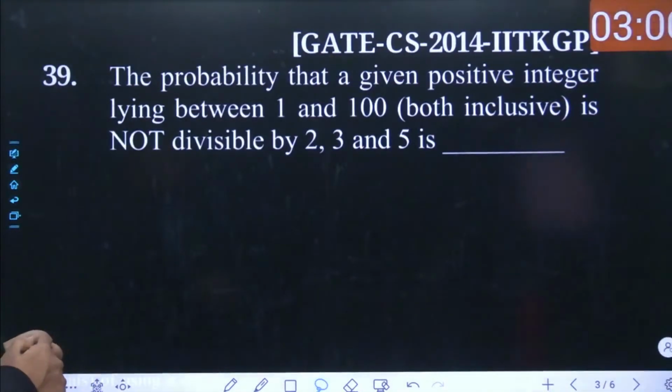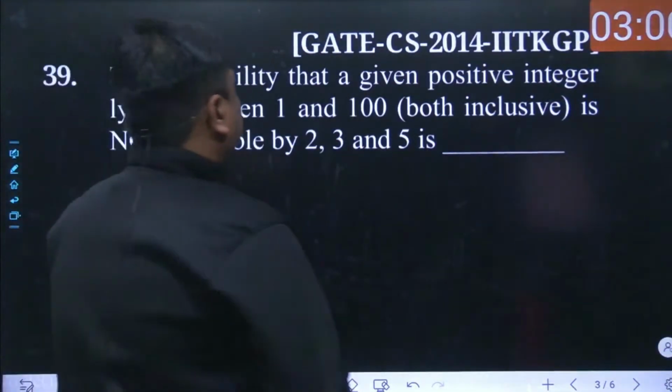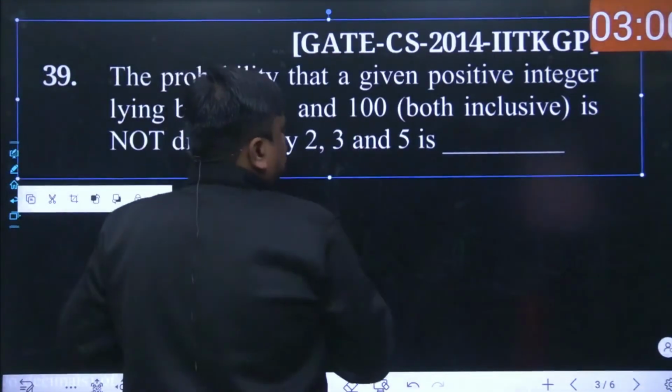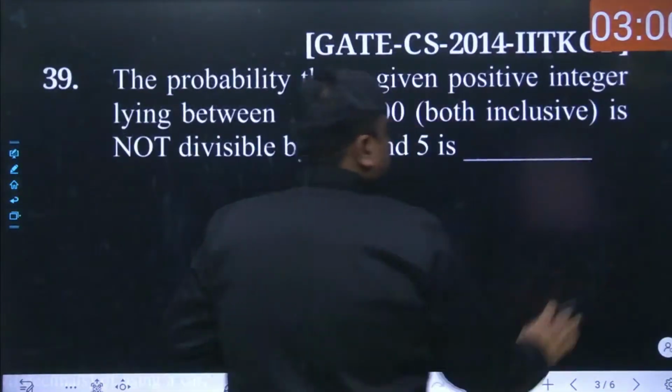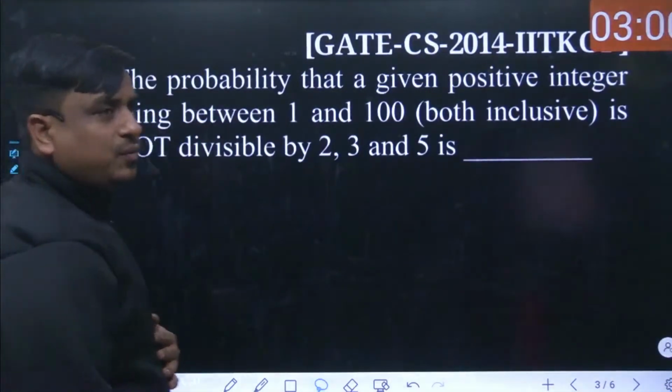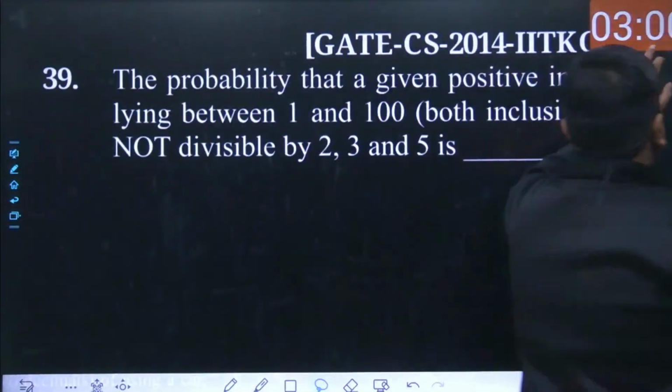So I would request each one of you to try to give your answer. This is a kind of NAT, so the answers are supposed to come as a real number. Tell me what the answer for this question must be. If you want, I can start the timer once again. So the timer starts now.